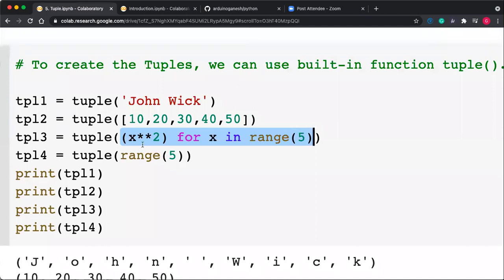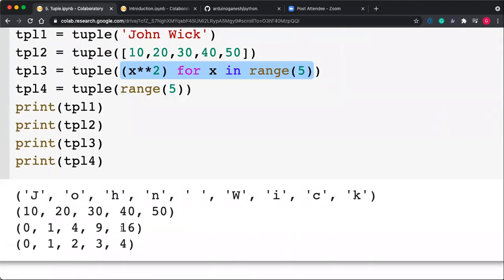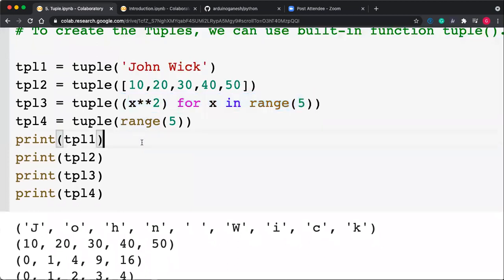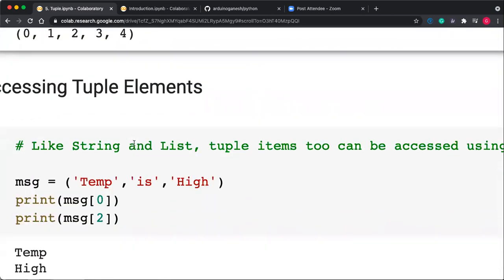So the result is 0, 1, 4, 9, and 16, the squares. Or tuple of range 5. Like that, you can create it.